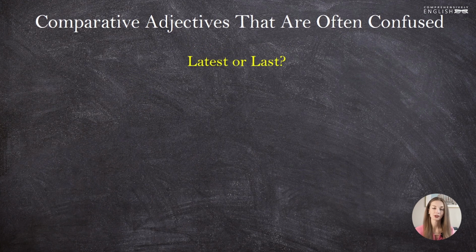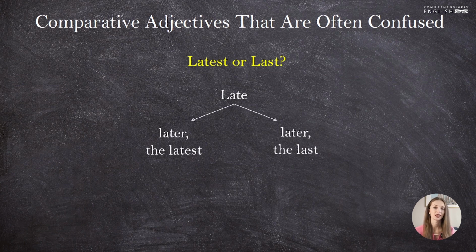Other forms that are often confused are the superlative forms of the adjective late. We can say late, later, the latest, and late, later, the last. The latest stands for the most recent, the latest news, or the latest version of the program. The last stands for the final. The word lastest does not exist. There is no such form in English.